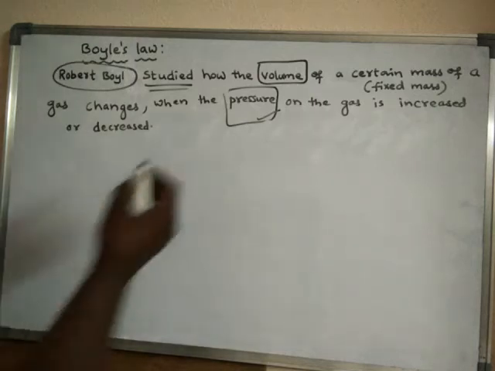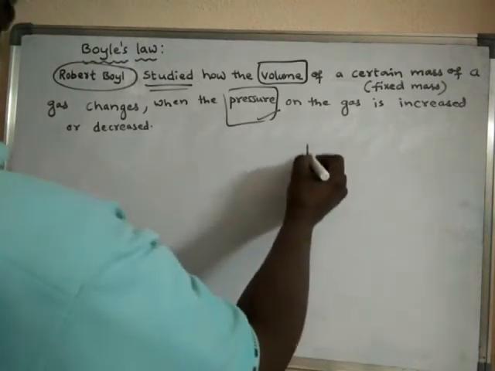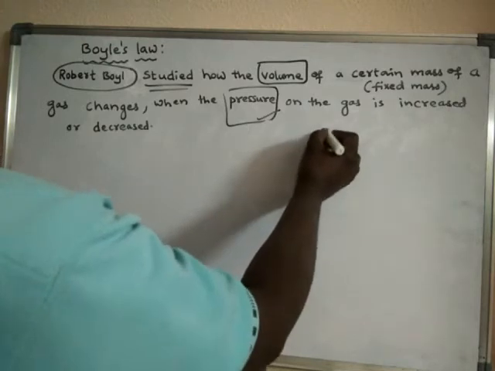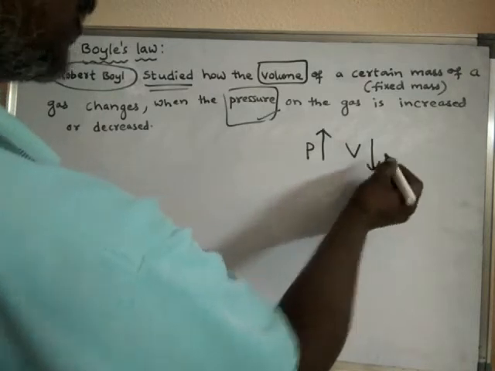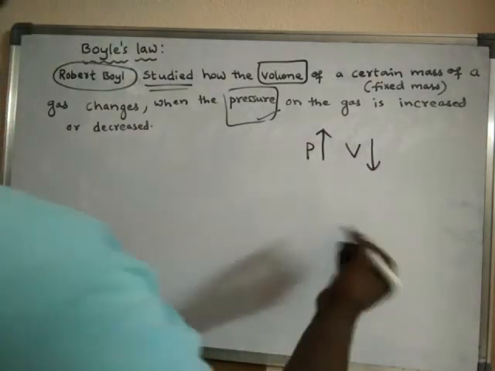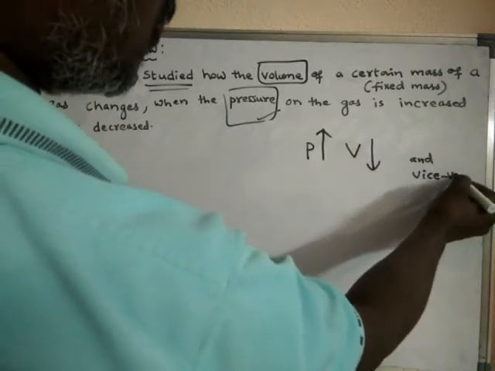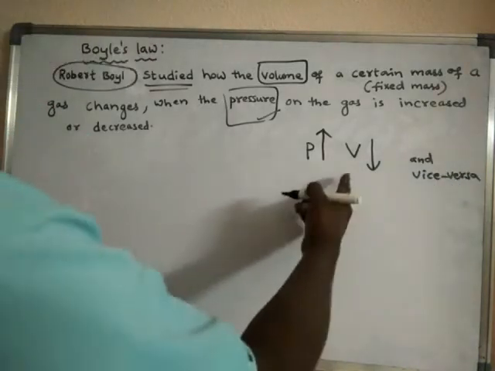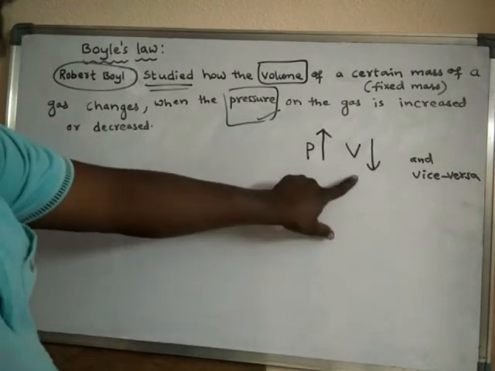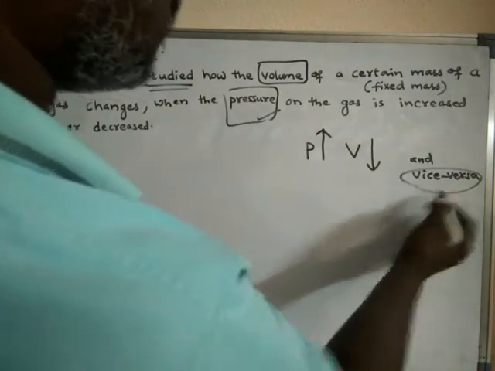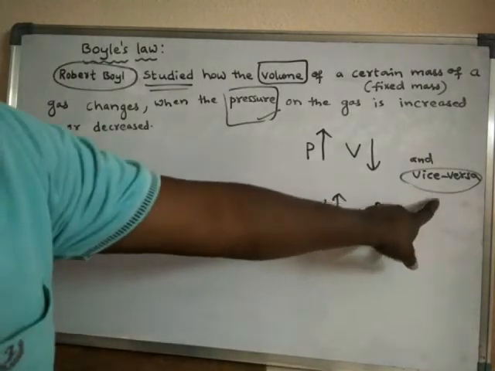In his studies, he found that on increase in pressure, the volume of the gas decreases, and vice versa. What is the meaning of vice versa? It means that if pressure is increased, volume decreases, and conversely, if volume is increased, pressure decreases.